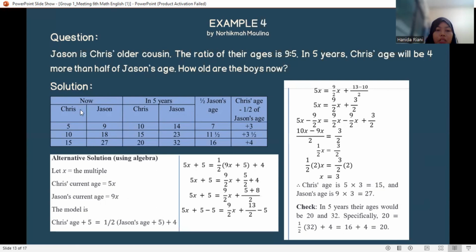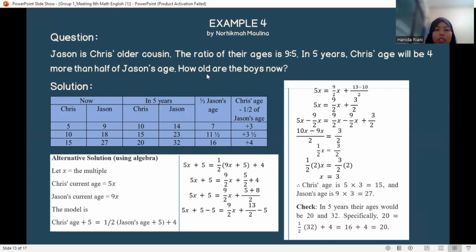We know the ratio for Jason and Chris' ages is 9 to 5. In 5 years, the ages of Chris and Jason are 10 and 14.